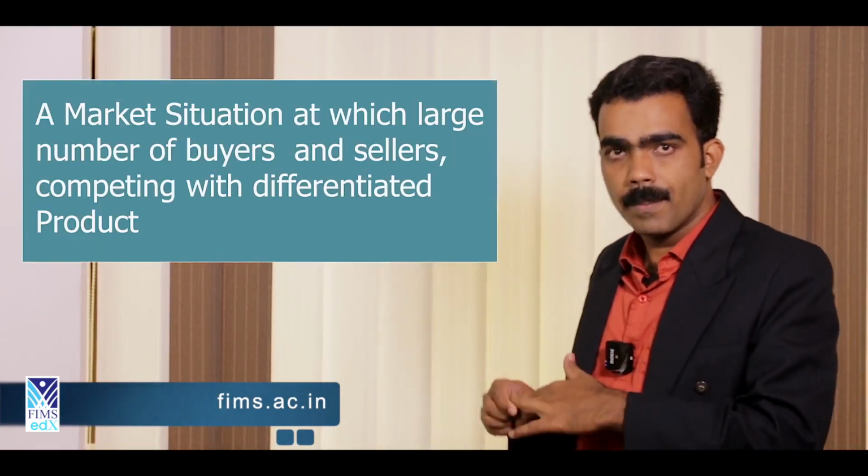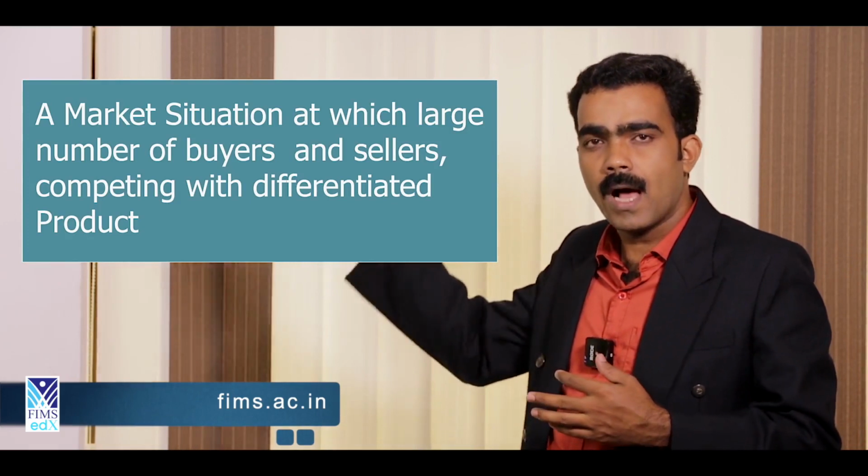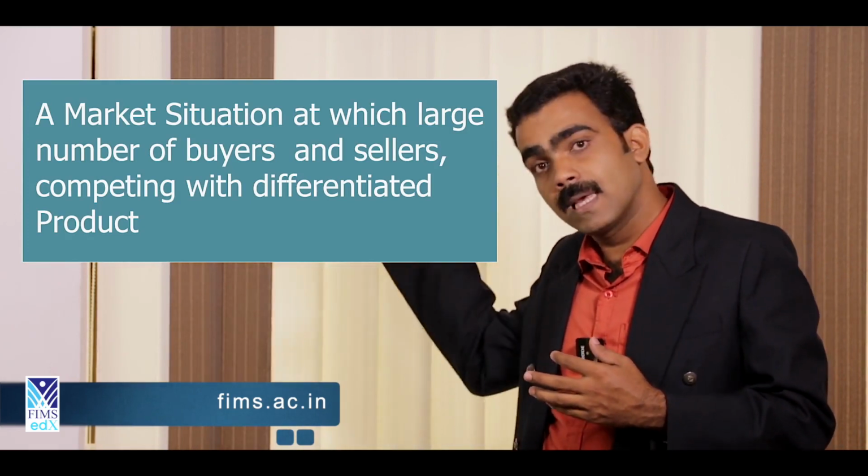So monopolistic competition is a market situation in which there are a large number of buyers and sellers, where sellers are selling differentiated, not homogeneous, products. Repeat: monopolistic competition is a market situation in which there are a large number of sellers and buyers, whereas sellers are selling differentiated products, not homogeneous. Don't confuse, it is totally differentiated.